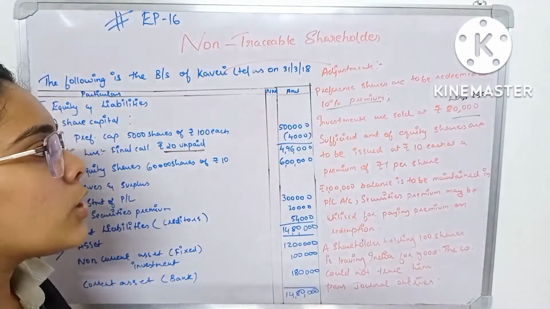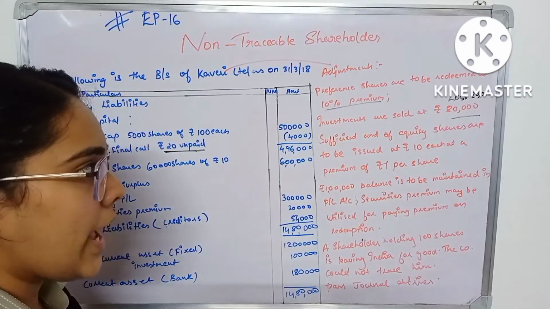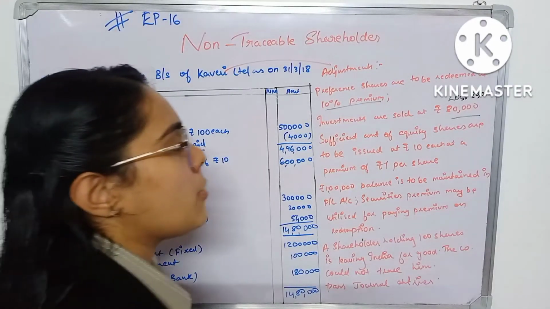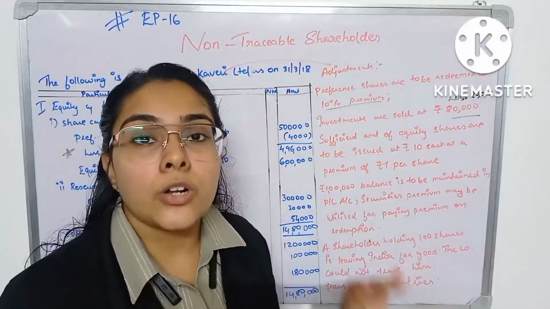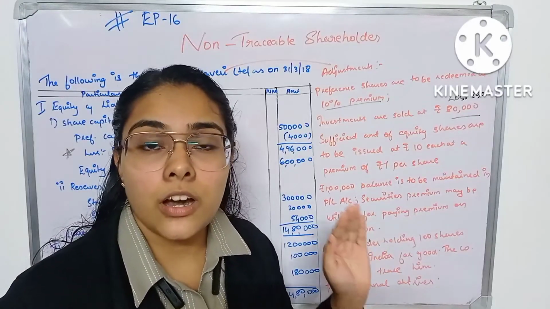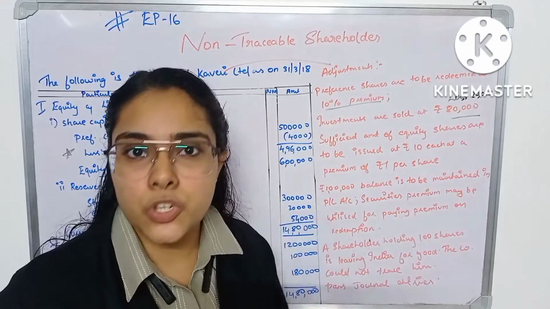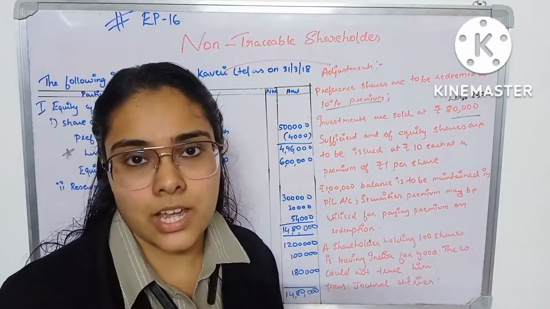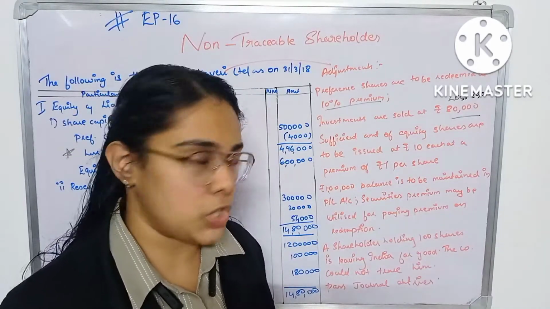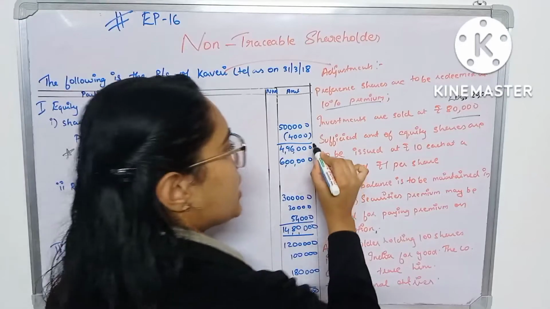Then sufficient amount of equity shares are to be issued at rupees 10 each at a premium of 1 per share. So in this question, you are not given the details about the fresh issue, how many shares you are going to issue for the redemption purpose. Instead, you are asked to find out the amount of equity shares to be issued. So there is a calculation part there.